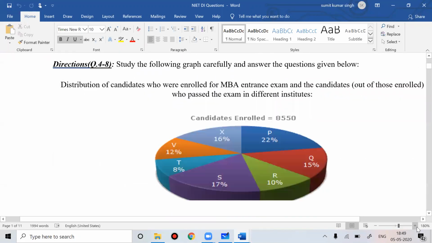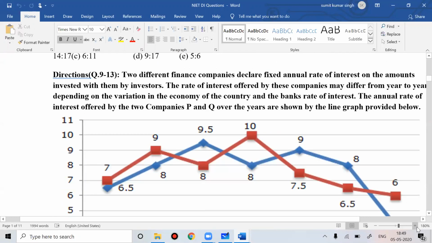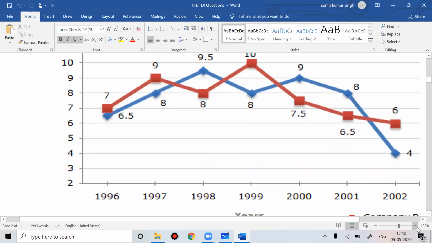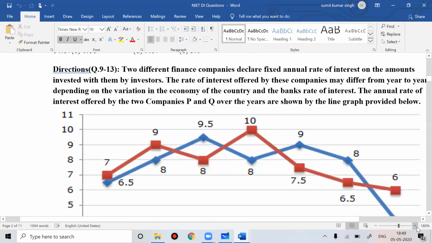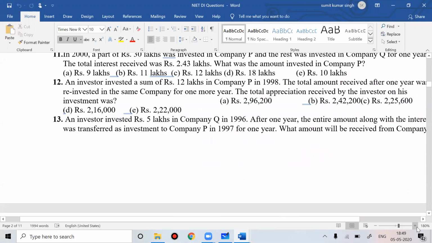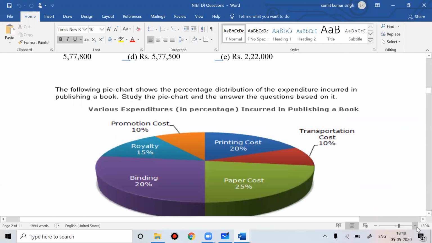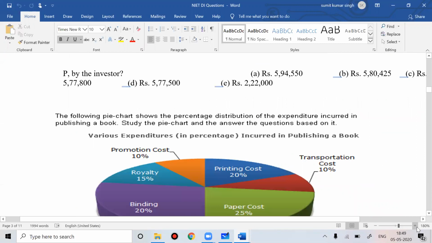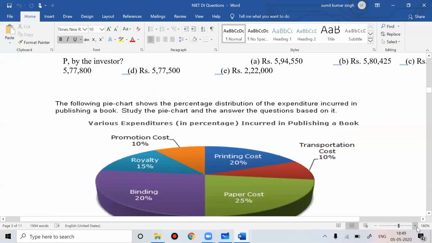If you see question number 9 to 13, for solving them you need the logic of simple interest and compound interest. Similarly, to solve the questions from 14, you need the logic of profit and loss. When we talk about data interpretation, you get questions based on numbers where some diagrams will be given. Such things come under data interpretation.